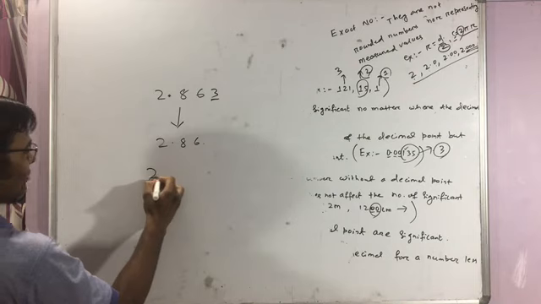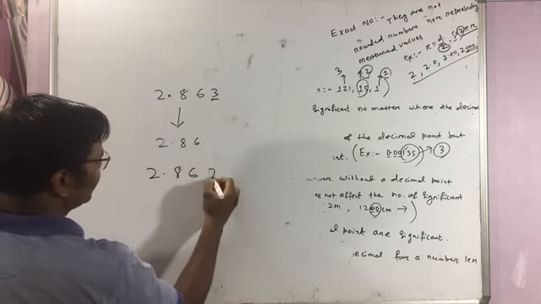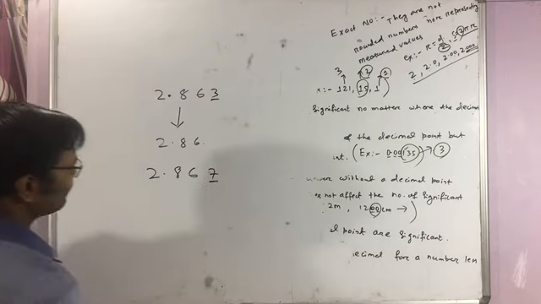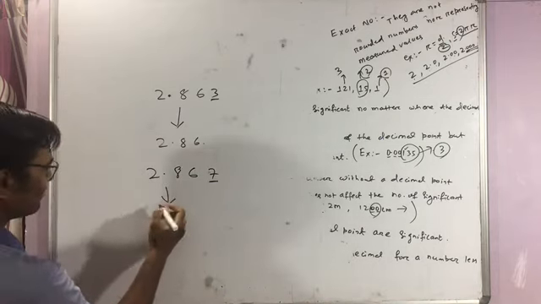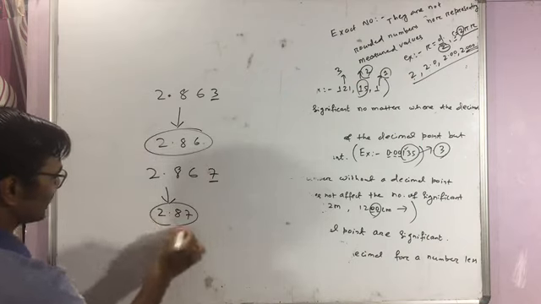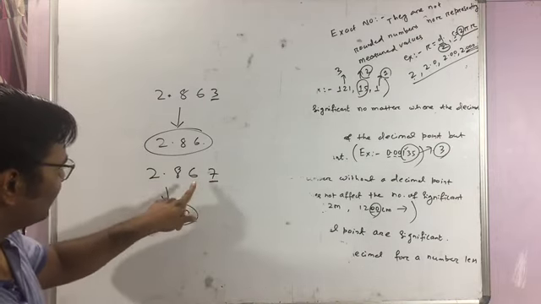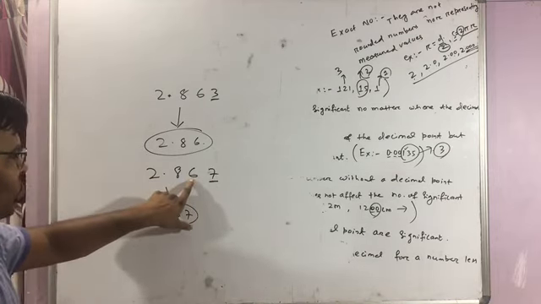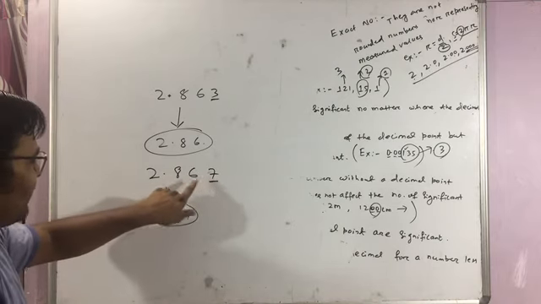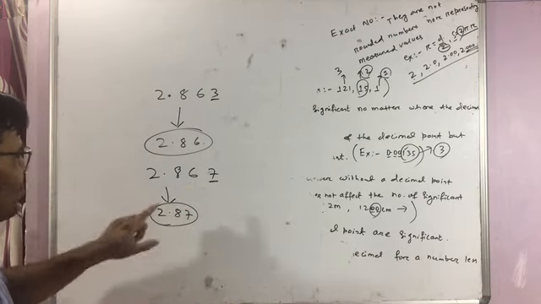Now suppose the measured value is 2.867. In this case, you see the last digit is 7. So if you round it up, your value would be 2.87. If this digit is greater than 5, then add 1 to the preceding digit. Clear? So here it is greater than 5, so I have added 1 to the 6, which gives 2.87.